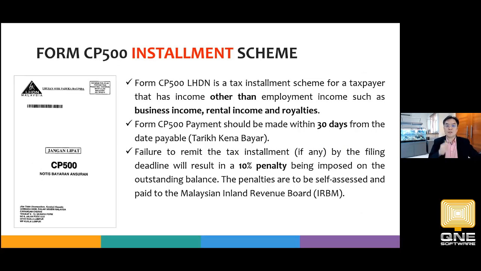The CP500 installment scheme is for the taxpayer to be able to make the payment on time based on the schedule. Based on the schedule of every 2 months, we have to pay in advance within 30 days of the due date. Later I'm going to show you the table. So when the due date is stated, we must pay within the 30 days of the due date.